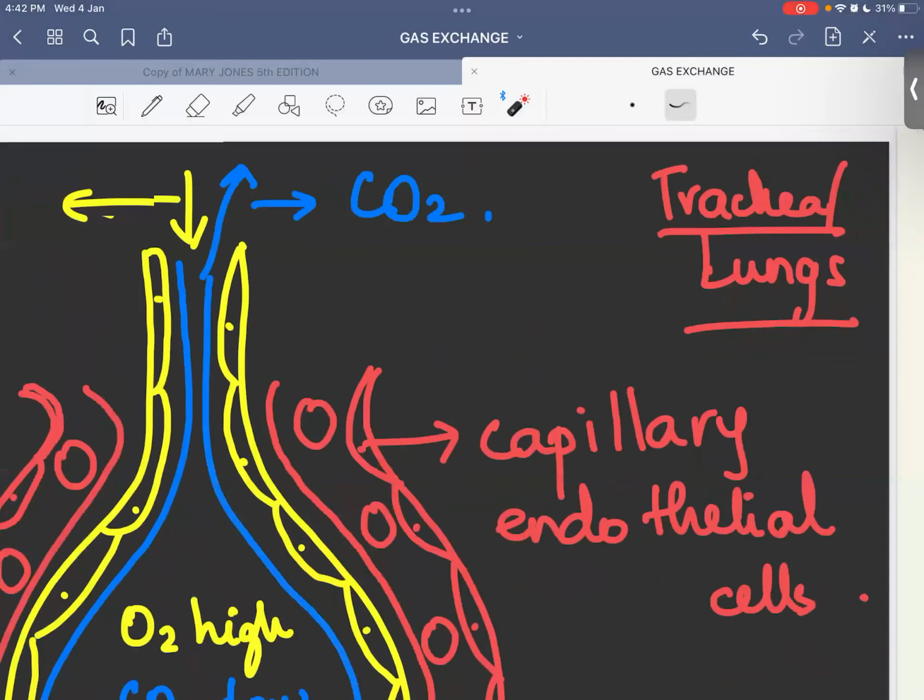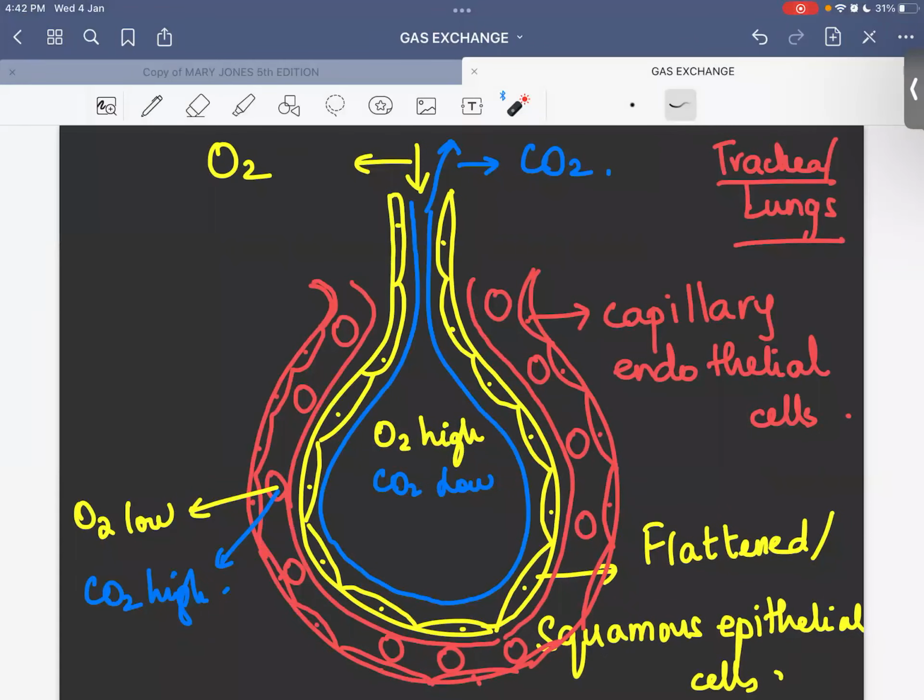We want this process to go on and on and on, right? We want a two-way movement of gases, of oxygen from the alveoli to the blood, and the movement of carbon dioxide from the blood to the alveoli.